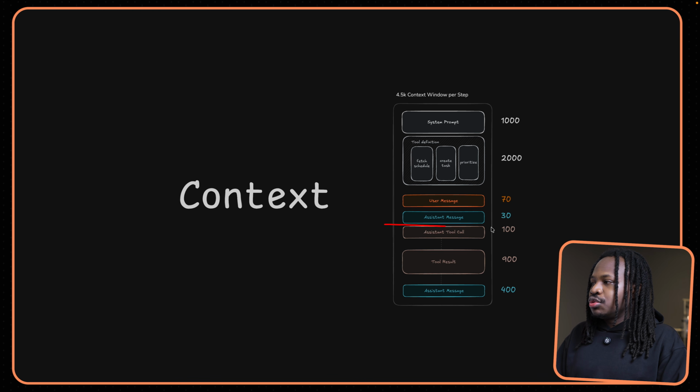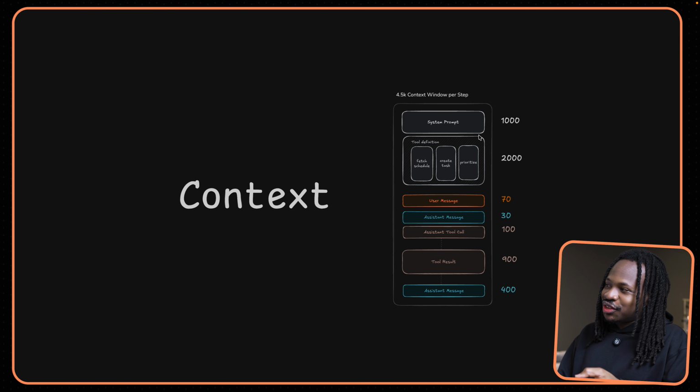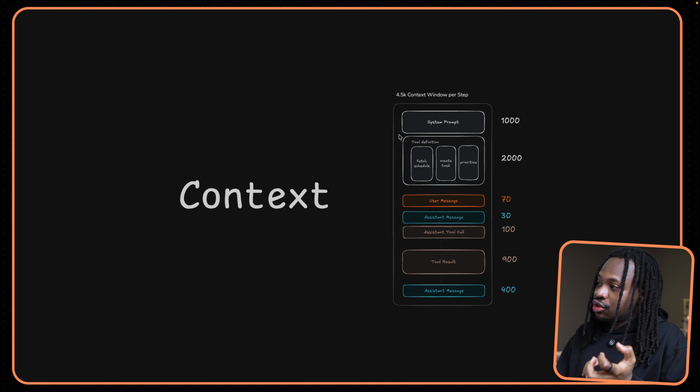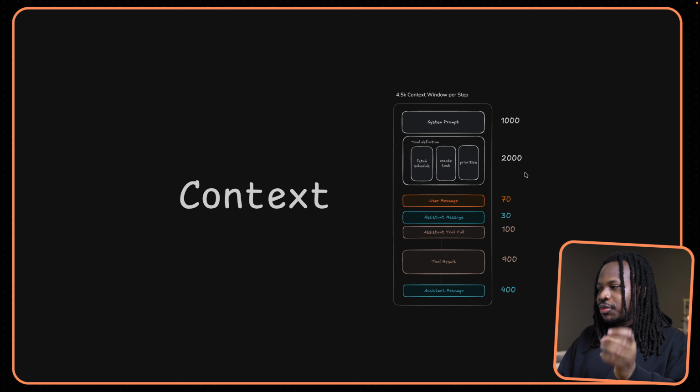some tool call that the agent has to make to get the data it needs to respond to the user, the result from that tool call, and then more messages to the user after it's made that tool call. In addition to all this, there is also the system prompt, which is a general instruction of how the agent should behave. But here is an often overlooked section of a context window, the tool definition. This is where we tell the agent its capabilities and how it should use the tools available to it to complete tasks. You can see in this example, it takes up 2K tokens, which is almost half of the context window. But here's where the problem starts to compound.